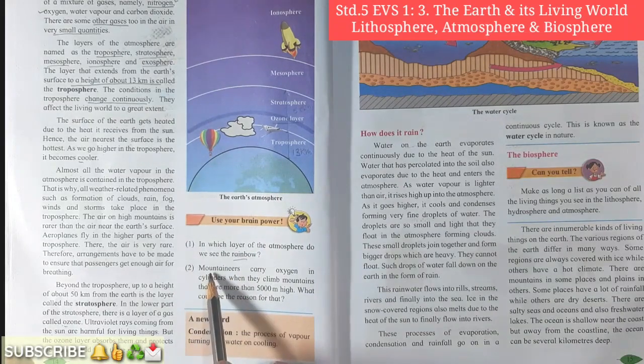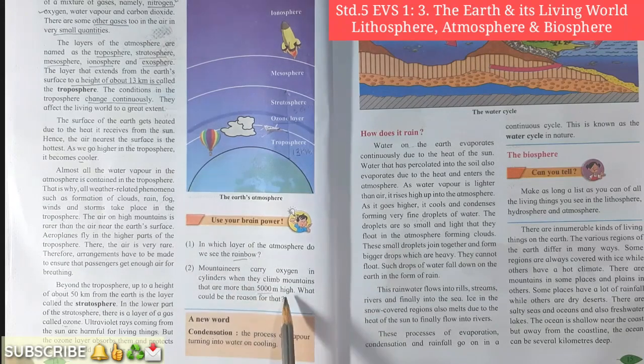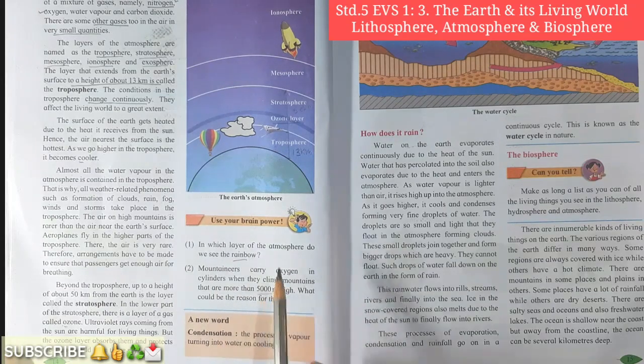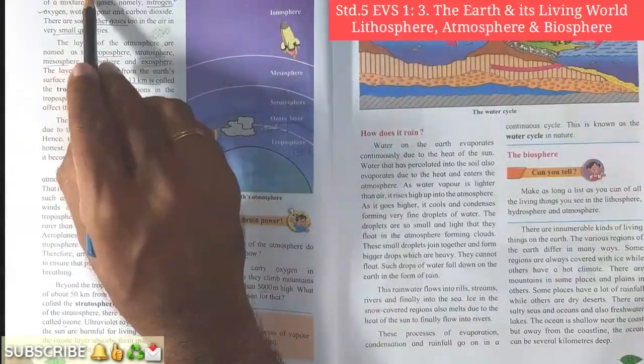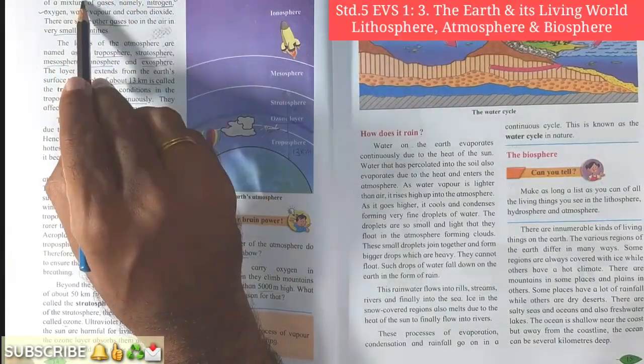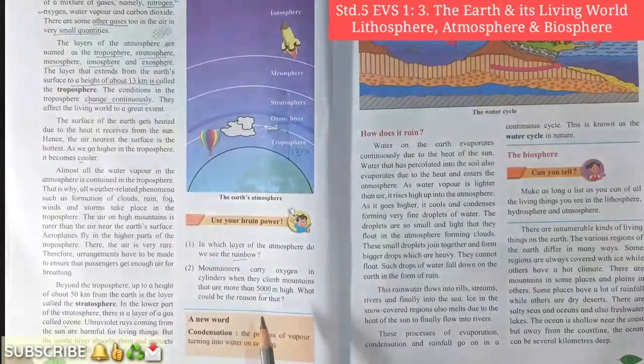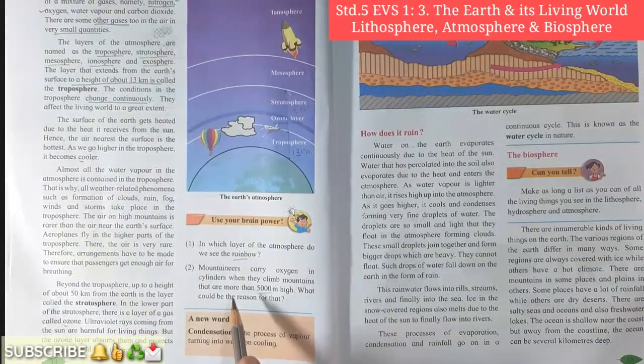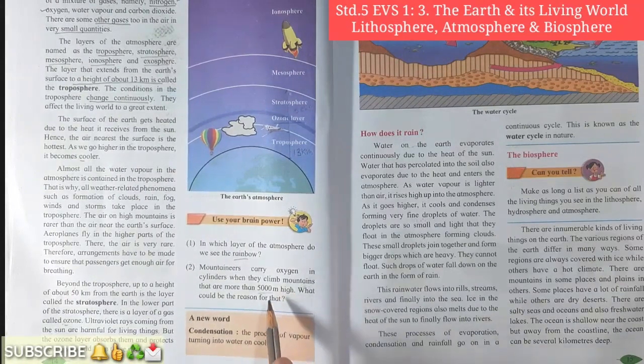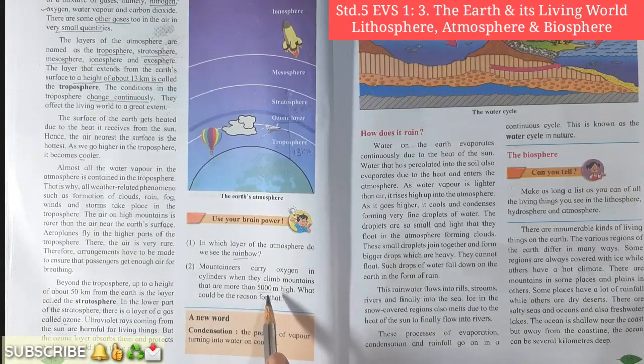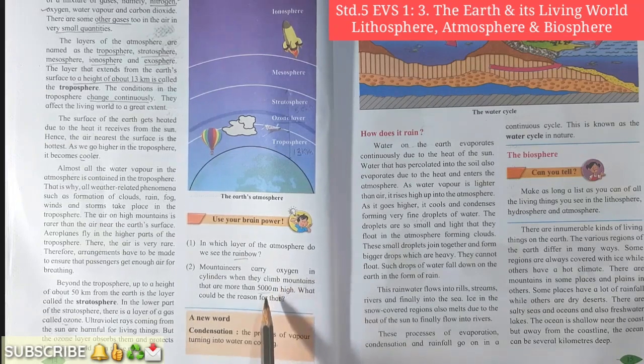The second question: mountaineers carry oxygen in cylinders when they climb mountains that are more than 5,000 meters high. What could be the reason for that? Yes, students, we have just studied that as we go higher from the surface of the earth, the air in the atmosphere becomes rarer. So the mountaineers will require oxygen at the high altitude, and so they need to carry oxygen cylinders with them when they climb mountains that are more than 5,000 meters high.